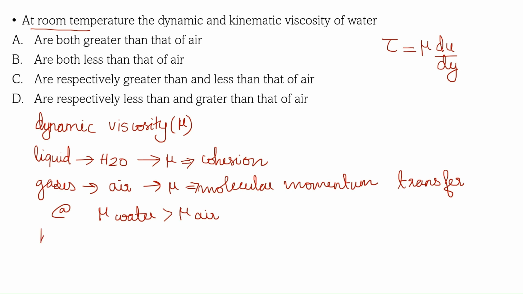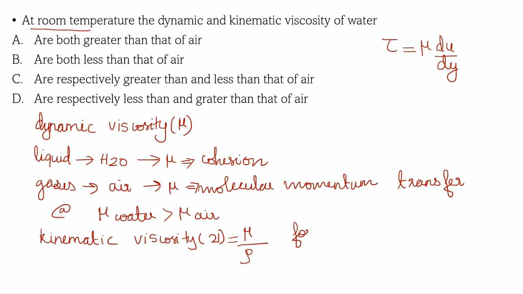Next, the term kinematic viscosity. We represent it by nu, and the kinematic viscosity nu is equal to dynamic viscosity divided by density.